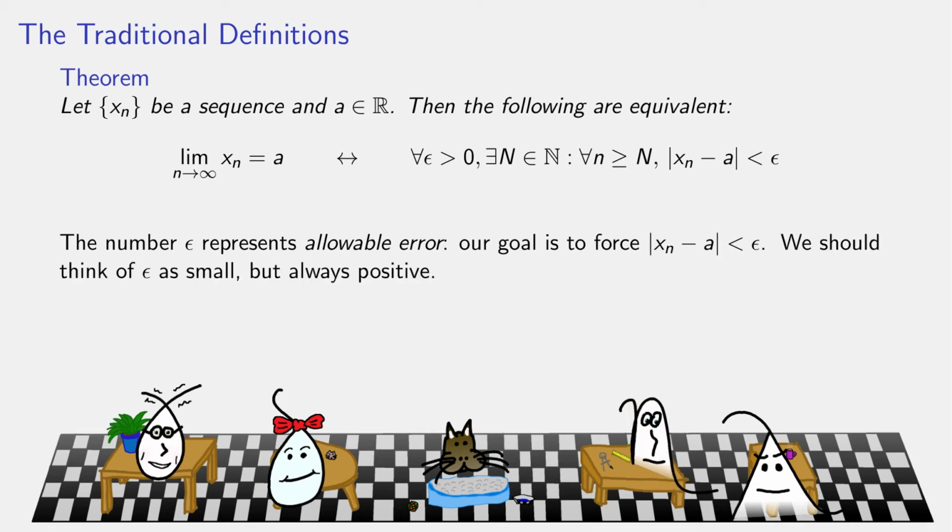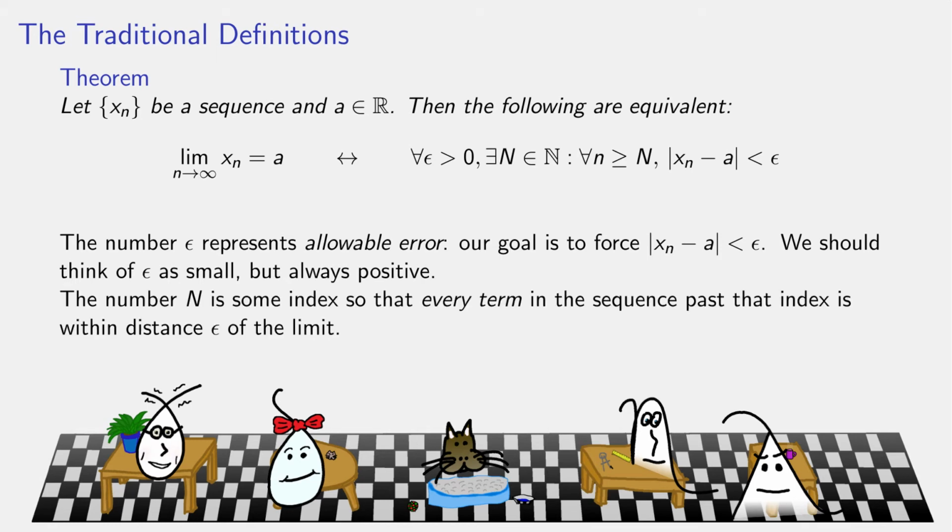So we need terms of the sequence to be very, very close to a. What does capital N represent? Well, once you've started off by saying epsilon's a positive number and it's very small, I want my terms of the sequence to be that close to a. Capital N must exist. It's some cutoff point so that every term past that point is very close.